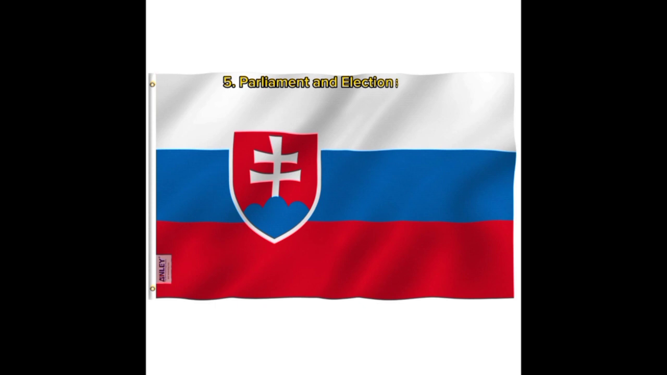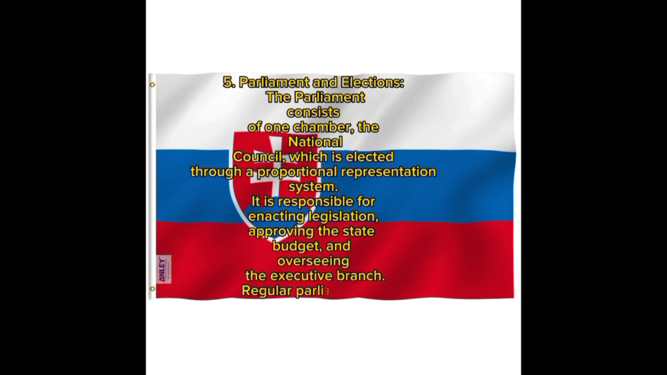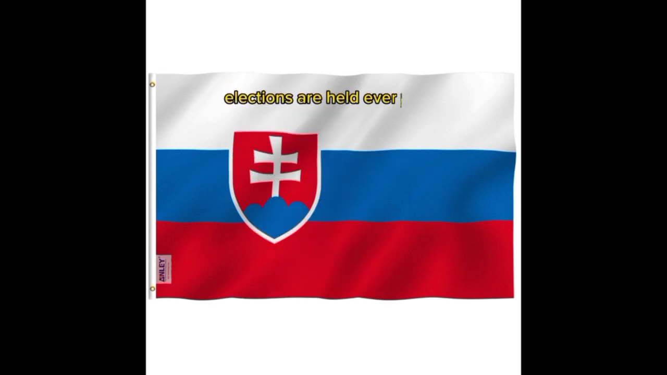5. Parliament and elections. The Parliament consists of one chamber, the National Council, which is elected through a proportional representation system. It is responsible for enacting legislation, approving the state budget, and overseeing the executive branch. Regular parliamentary elections are held every 4 years.